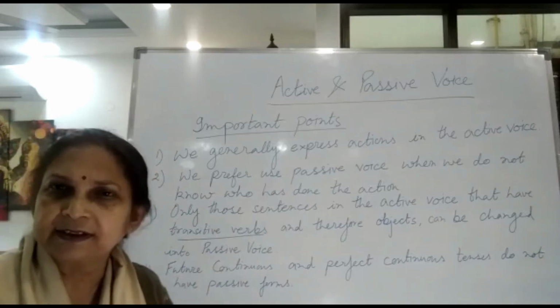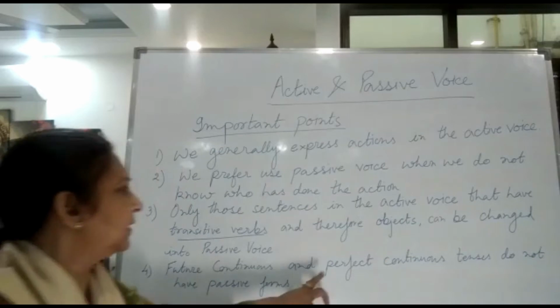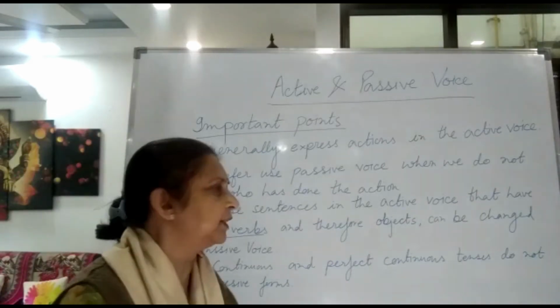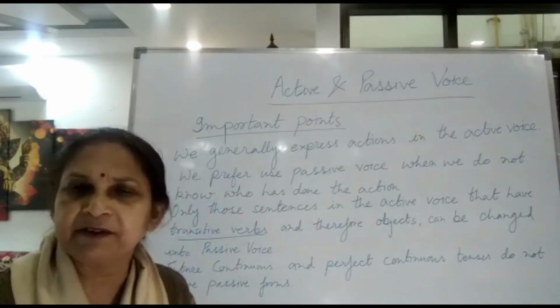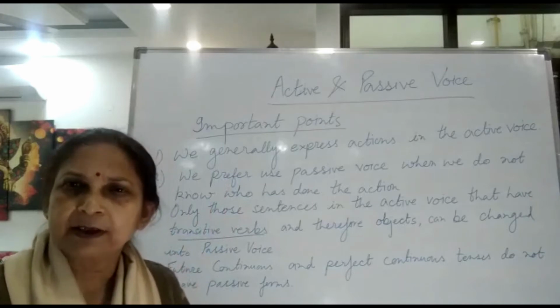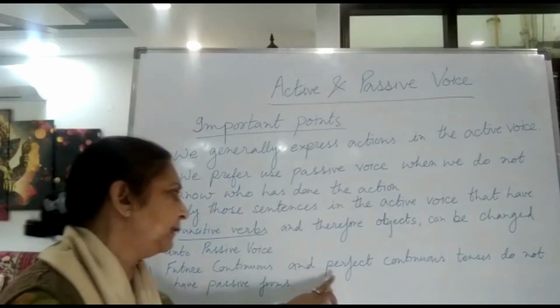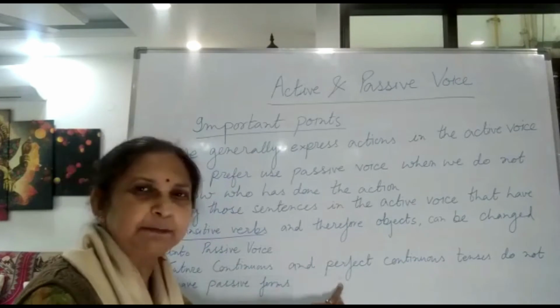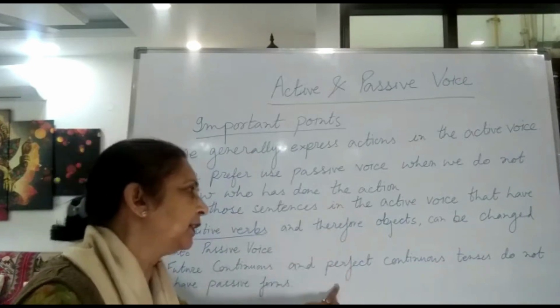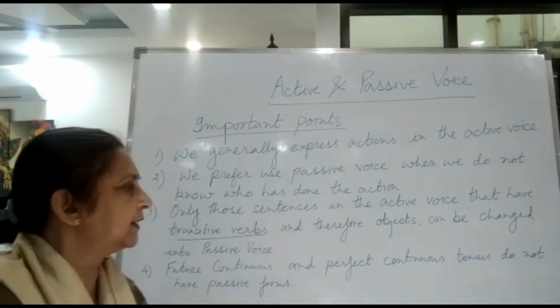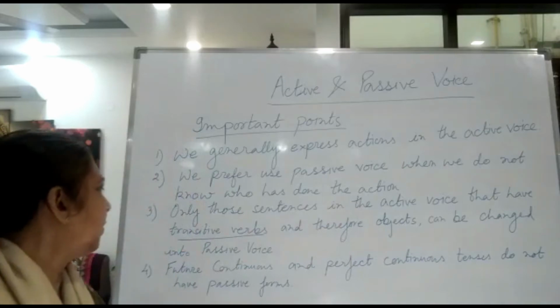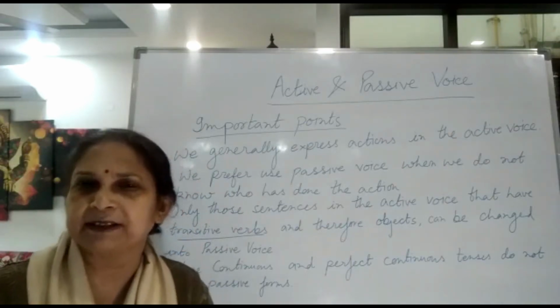If the sentence is in future continuous or in a perfect continuous tense, meaning present perfect continuous, past perfect continuous, and future perfect continuous, these sentences cannot be changed into passive forms.